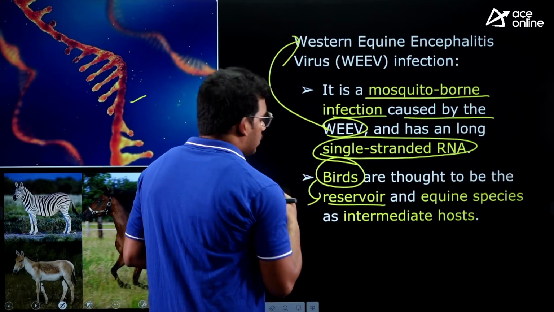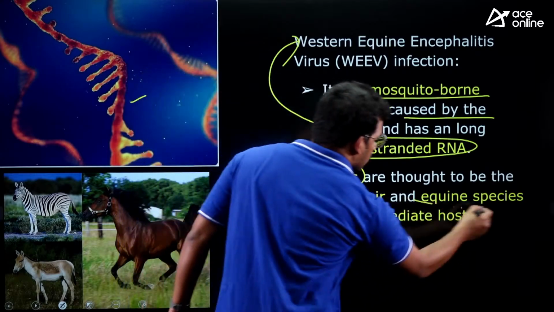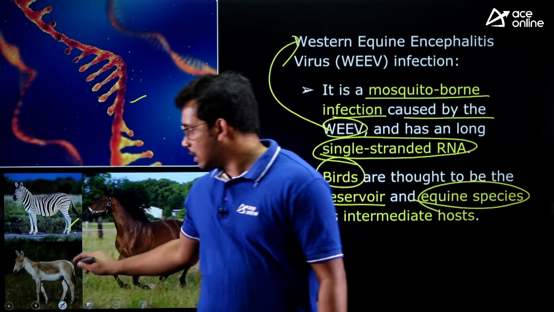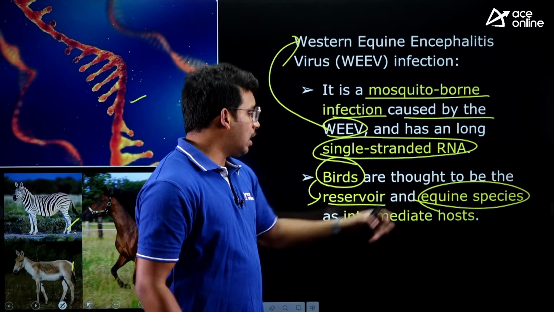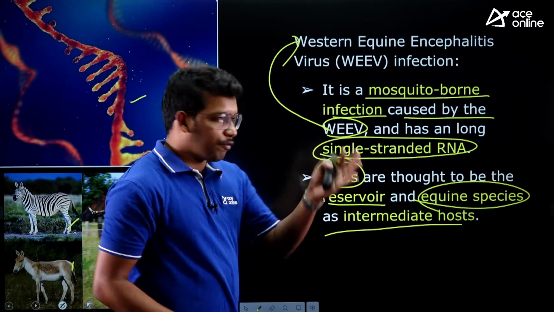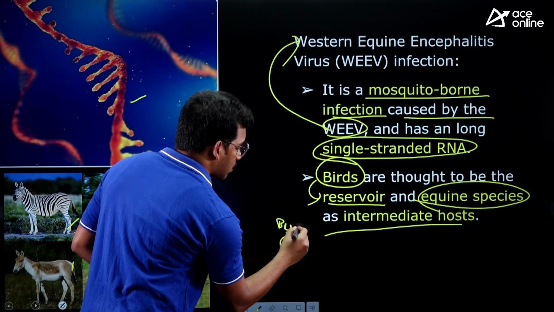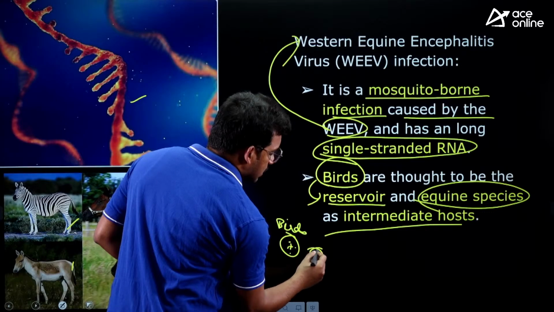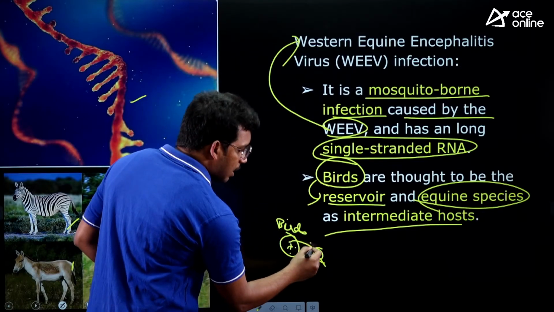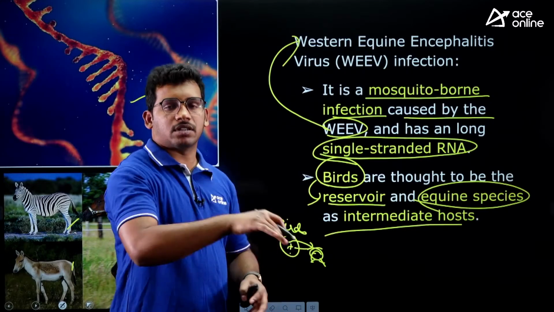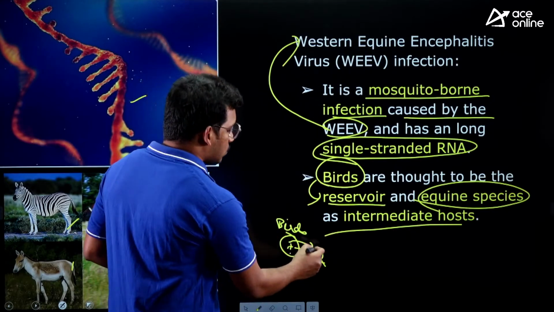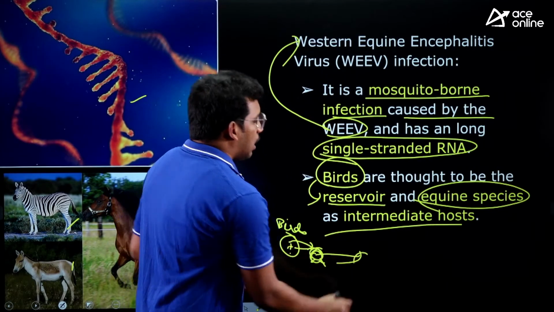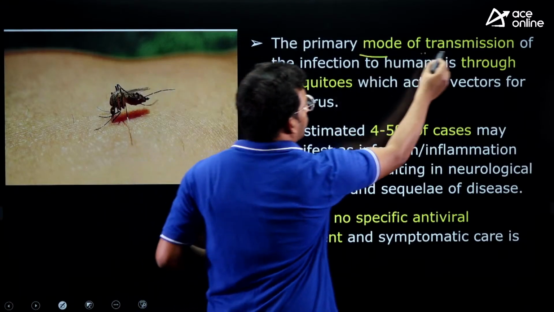So birds are the storing reservoirs, and equine species. Equine means horse or zebra or ass. These are called equine species or intermediate host. That means birds are hosting or reservoiring the virus, and the horses or zebras get in touch with the birds because birds somehow interact with the animals. So these are the carriers, intermediary hosts. Intermediately they are hosting, and again this can be transmitted through mosquito bites.